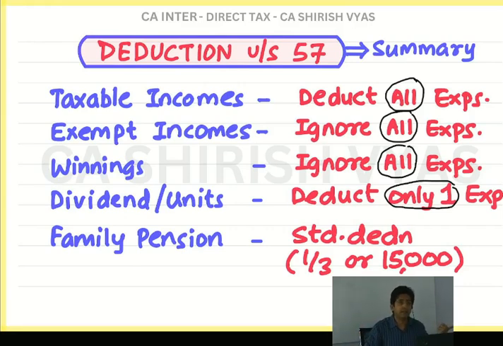In my previous class, whatever I taught you, I will ask you the question. Like in the next lecture, I might ask you, what is the section of minor child income? You have to answer. If you don't answer, there is no punishment. This is not a school now. We are all grown up. If I am asking the question also, it is for your benefit. If you don't answer, it's okay.